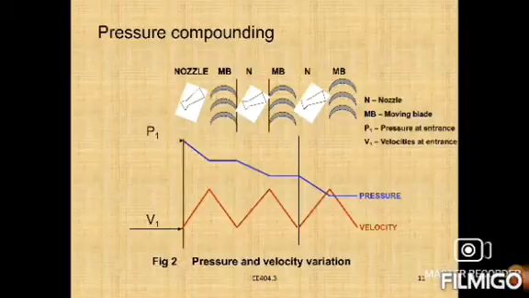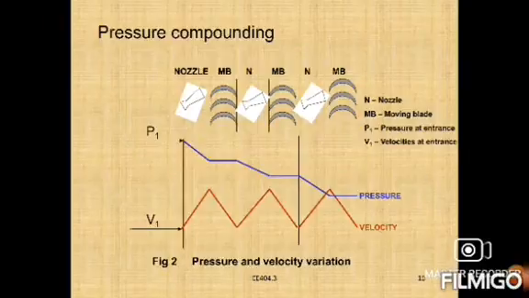Velocity also increases: in the boiler the velocity is low, whenever it comes to the nozzle it is raised, again in the moving blade it is reduced, and so on. In the nozzle it rises, in the moving blade there is a downfall of pressure and velocity. That is the main thing, right?